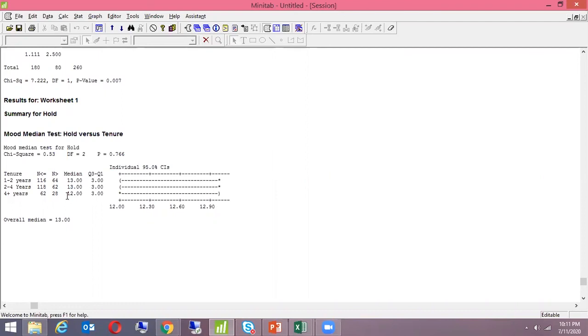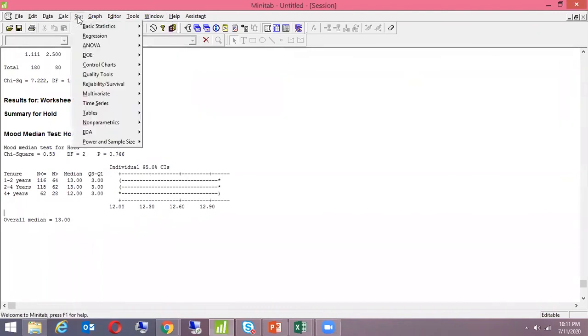Yeah, 4 plus is doing well, so we need to focus on the other two. But here in that case, my p-value is greater than 0.05. So I would accept the null hypothesis. I would not work on it. However, in case of an alternate, I would have taken either one of the shifts as constant.